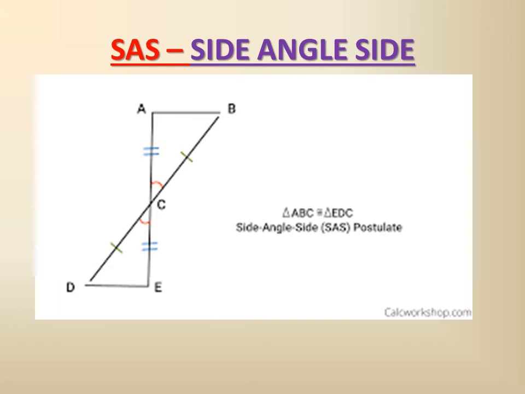So ABC will be written as EDC. C and C will coincide. This is the way we can say that. So through CPCT, we can say angle A will be equal to angle E because vertex A will coincide with E, and D will be with angle B. And the other side which we have not discussed before the congruency, that is AB, will be equal to DE through the CPCT concept.